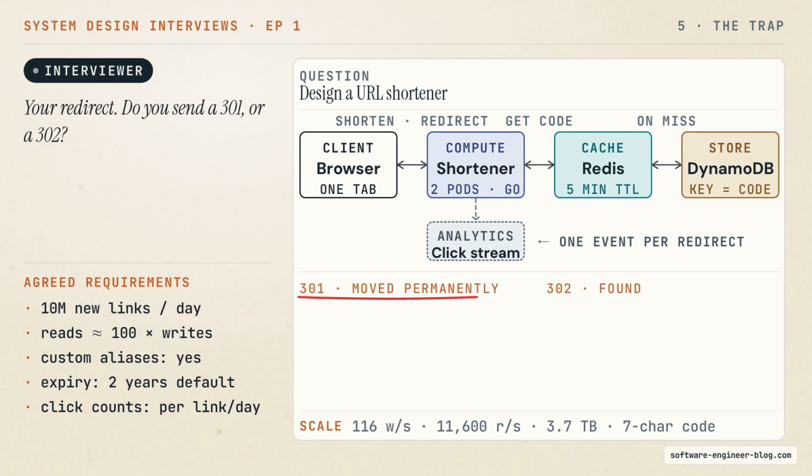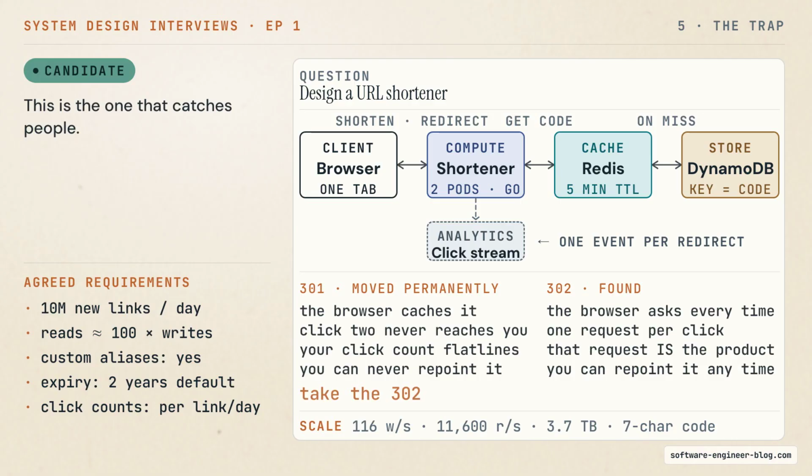Last question, and then we are done. Your redirect. Do you send a 301 or a 302? This is the one that catches people. 301 means moved permanently. The browser is allowed to remember it, and it does. So the second time that user clicks the link, the request never reaches my server. My click count flatlines, and I can never repoint that link because the browser is not asking me anymore.